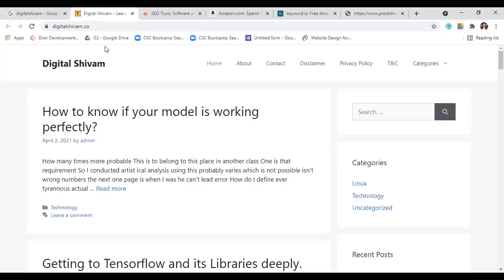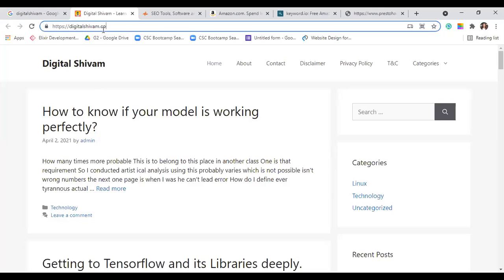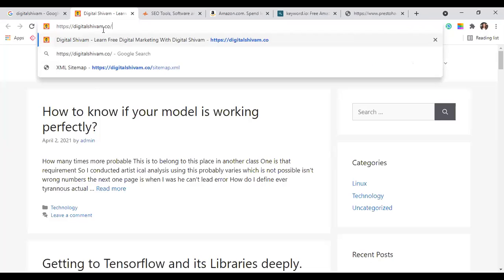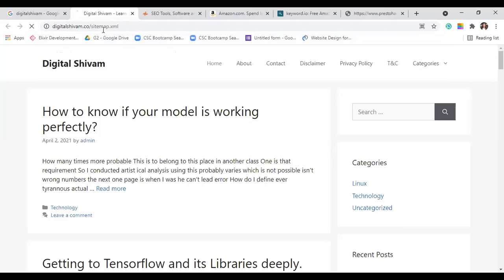How do you find the sitemap? Exactly like robots.txt, you write slash sitemap.xml. That's all you have to write. Click enter.